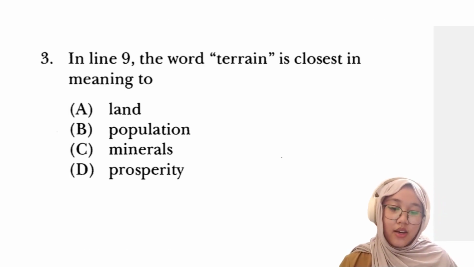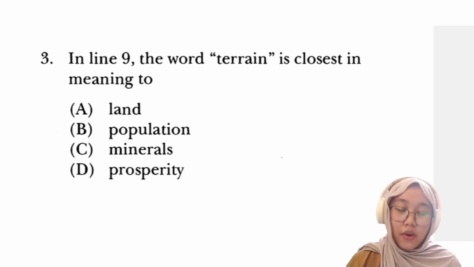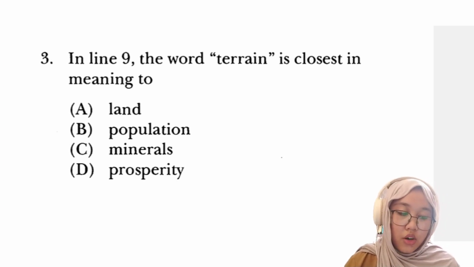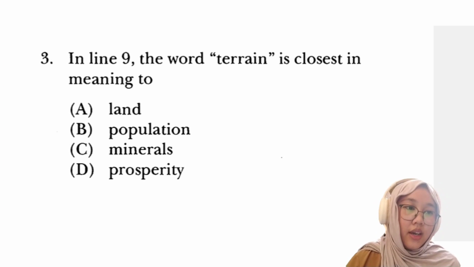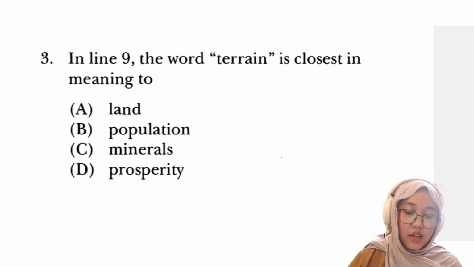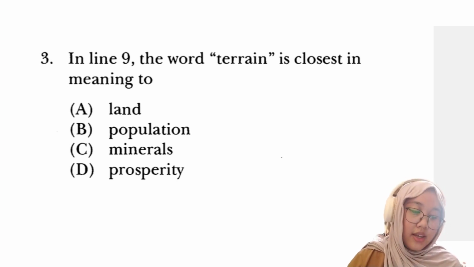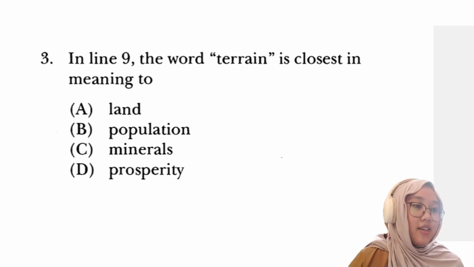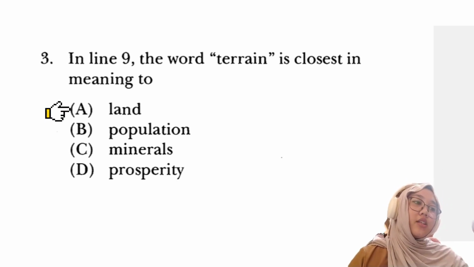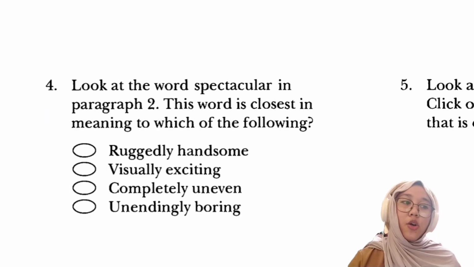Okay, according to the definition from Oxford Languages, terrain is a noun, a stretch of land, especially with regard to physical features. And other synonyms of terrain are ground, topography, landscape, and land. You can see land is in option A. So in line 9, the word terrain is closest in meaning to land, option A.